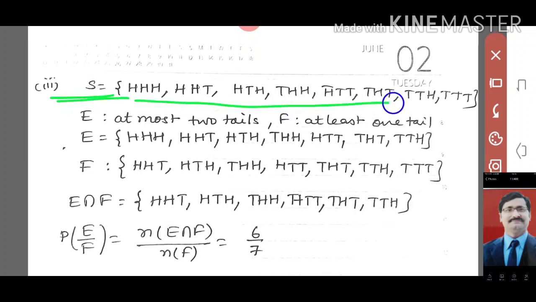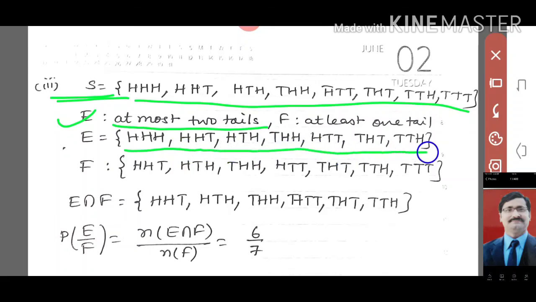In the last question, this is S, we can write here. E is given to you as at most 2 tails. At most 2 tails means maximum 2 tails, so we will not take 3 tails here. You can check the 0 tail case, these are 1 tail, then these are 2 tails, so in total we have 7 cases. Now F is at least one tail. At least one tail means minimum one tail. 0 tail, meaning 3 heads, we will not take; all others we can take. So you can understand this F.